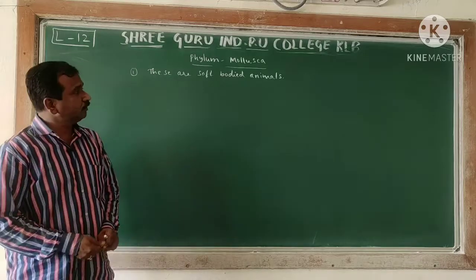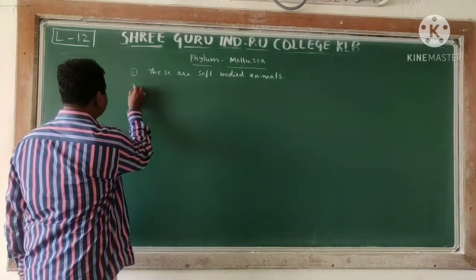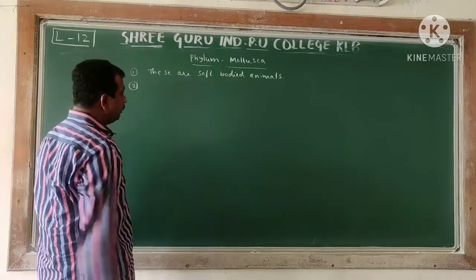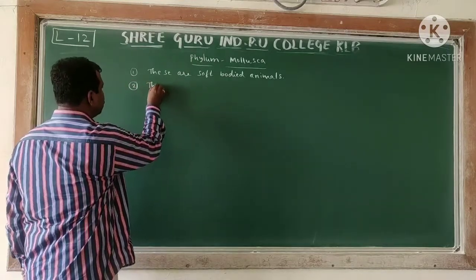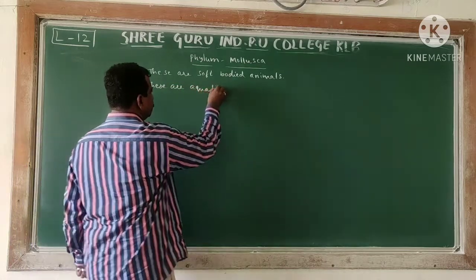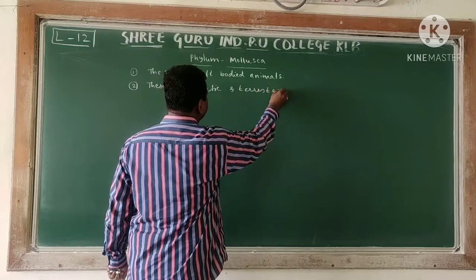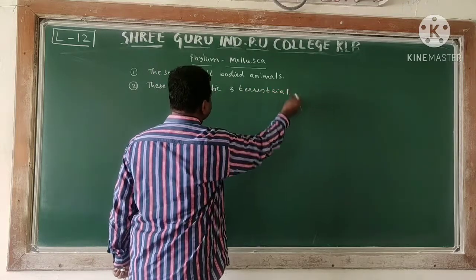So in this way there is a meaning of the phylum. And now the second character is habitat. The habitat we have to observe is that these are aquatic and terrestrial also.